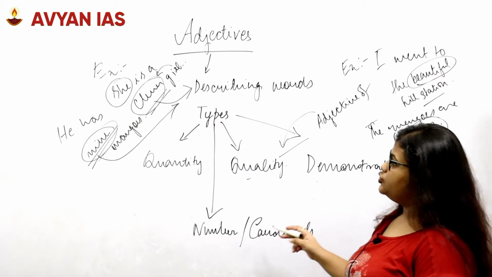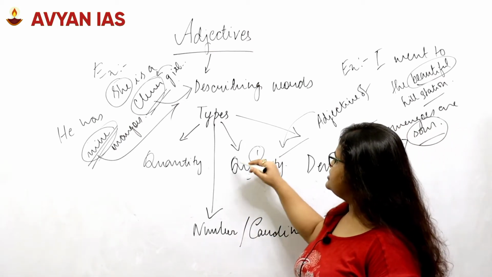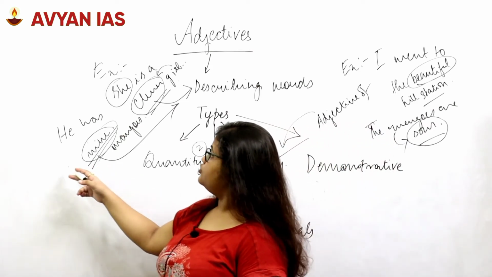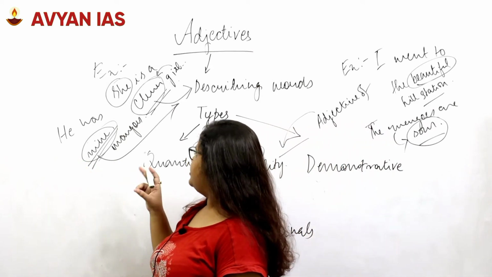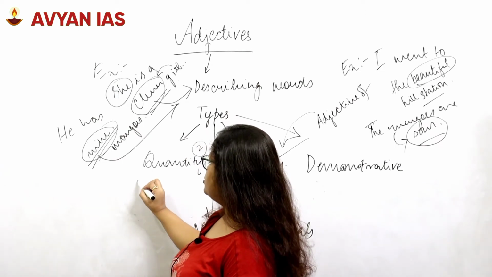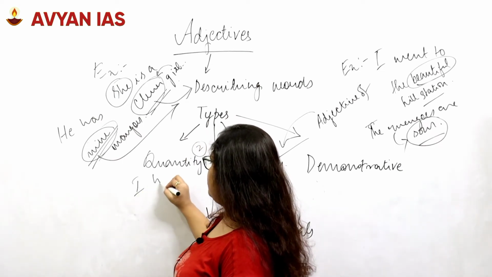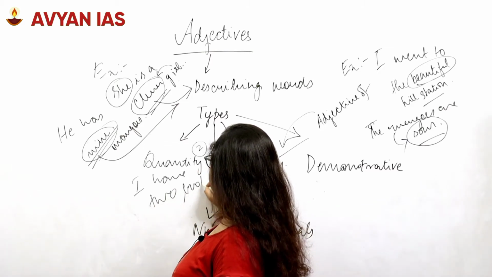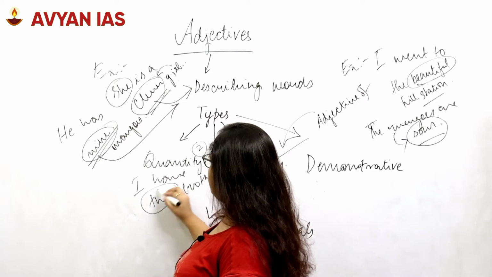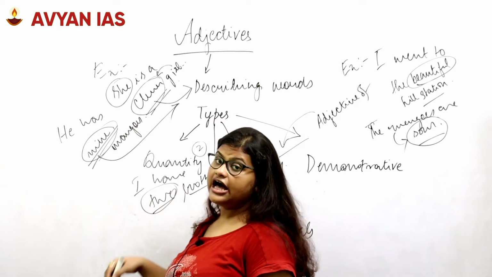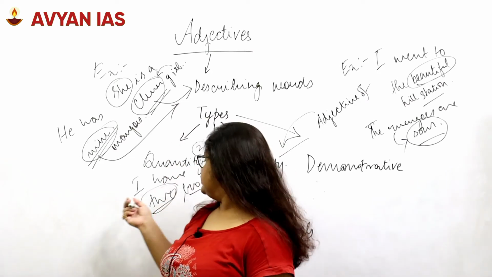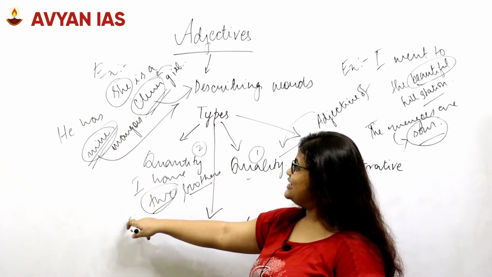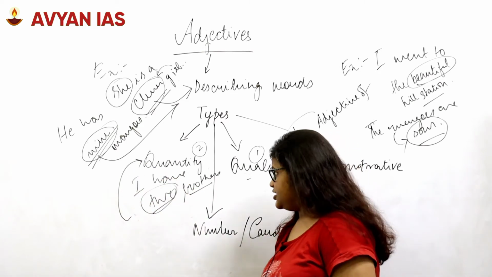The next one that we come to is the adjective of quantity. As I had explained here also, for example, he has 9 mangoes, or I have 2 brothers. So it talks about the number of brothers, that is how many brothers do I have, that is 2. So it is talking about a number, and hence it is the adjective of quantity.